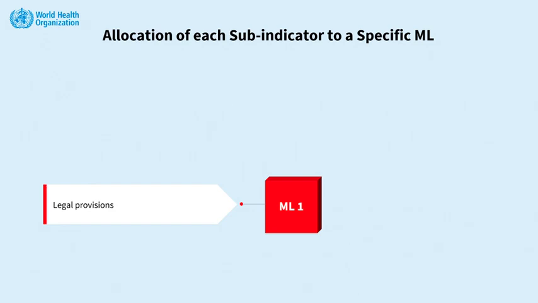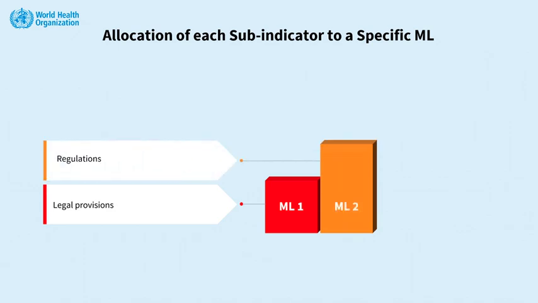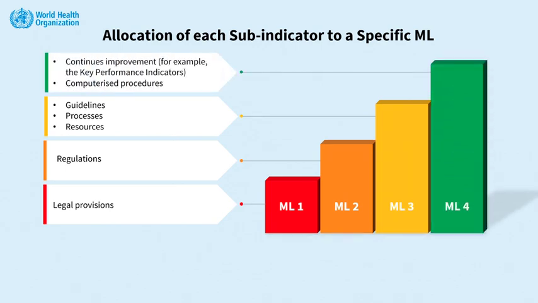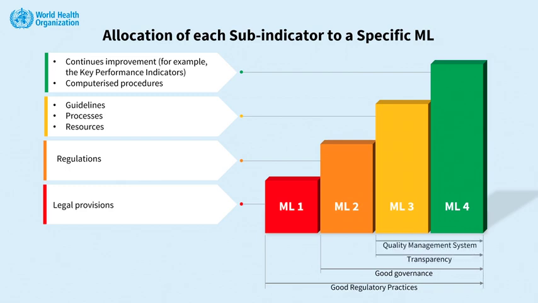Other types of regulations are commonly linked to ML2. Processes, guidelines, and resources are covered by ML3 sub-indicators. Sub-indicators associated to ML4 are about continuous improvement and use of computerized procedures. Good regulatory practices are associated with indicators at all maturity levels. Good governance is covered by sub-indicators starting from ML2 to ML4, while transparency and quality management systems are commonly associated with ML3 and ML4.